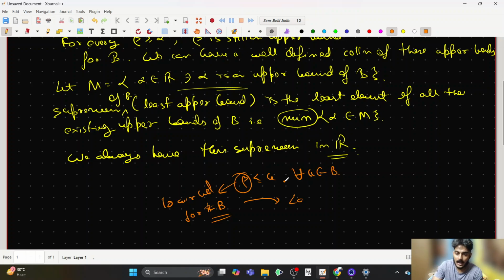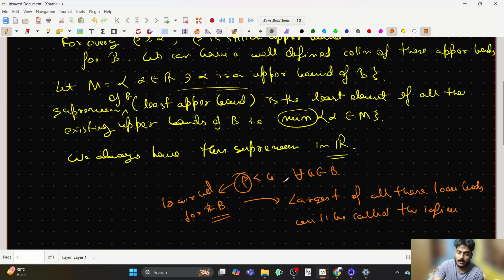So the largest of all these lower bounds will be called the infimum, or as the name suggests, the greatest lower bound.